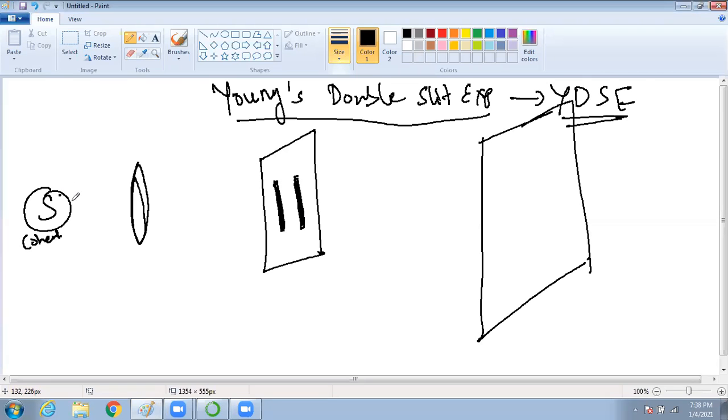The moment he put the light, it went, and obviously the convex lens converges. It became a coherent source. It passed, and here he saw...